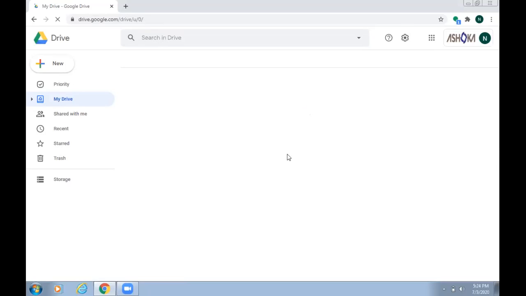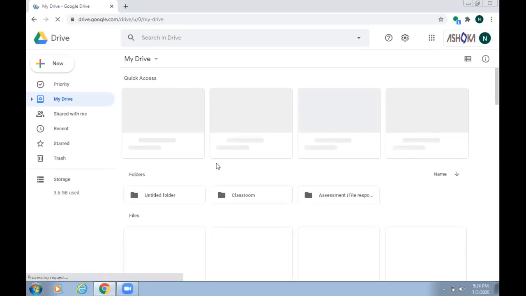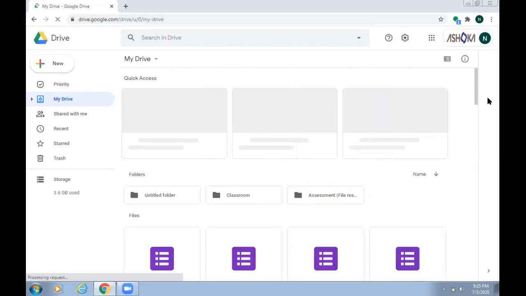Okay, here when files will be loaded, all files will be loaded. So it will show our Google Sheet. So you can see here, files are loading. Whenever you create your forms, Google Sheet, everything will be stored on the drive so that it is very easy to access it from anywhere.